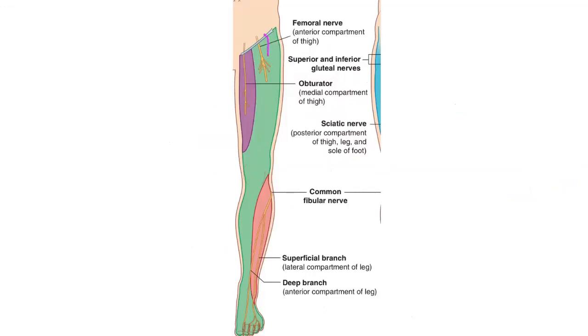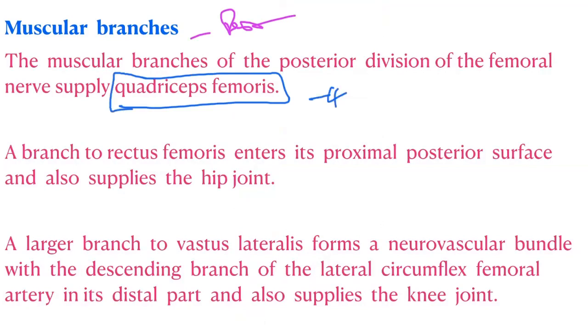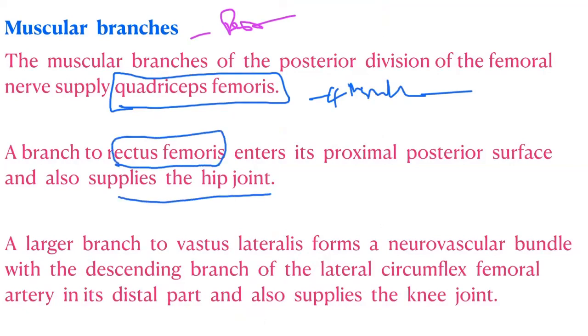So the whole of the medial side, femoral nerve, and muscular branches of the posterior division. The muscular branches of the posterior division of the femoral supply quadriceps femoris, that means 4 muscles. A branch to rectus femoris enters its proximal posterior surface and also supplies the hip joint.